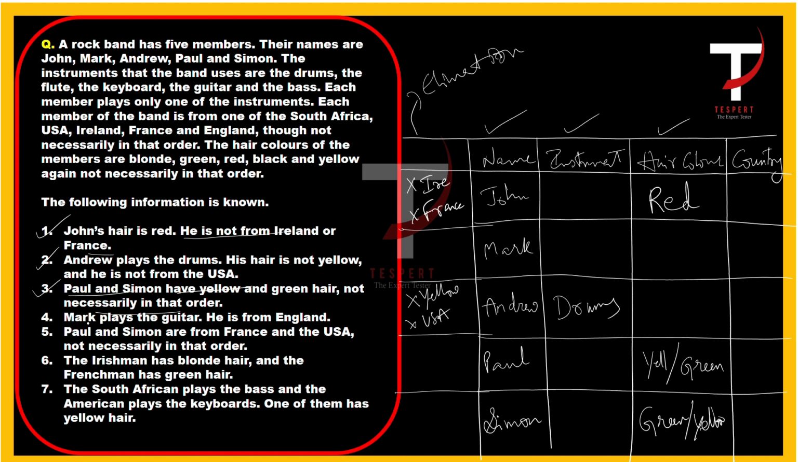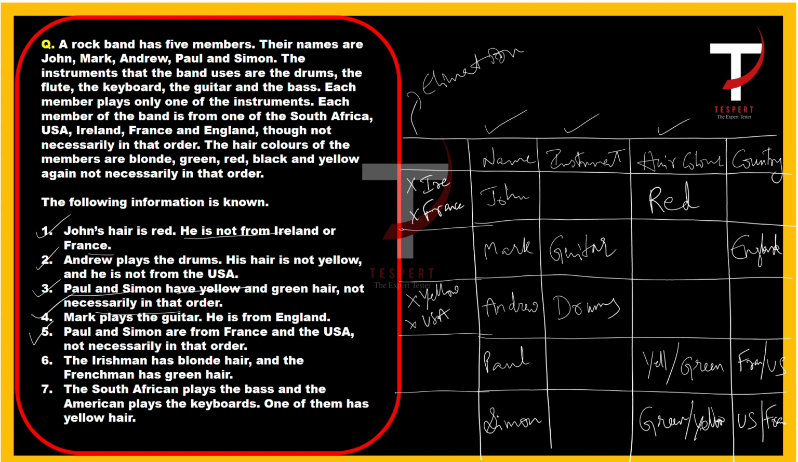Mark plays the guitar. He is from England. So Mark plays the guitar and he is from England. So England comes here. The fourth one is ruled out. Paul and Simon are from France and the USA, not necessarily in that order. So if Paul is from France, then Simon must be from the US. If Paul is from the US, Simon must be from France.